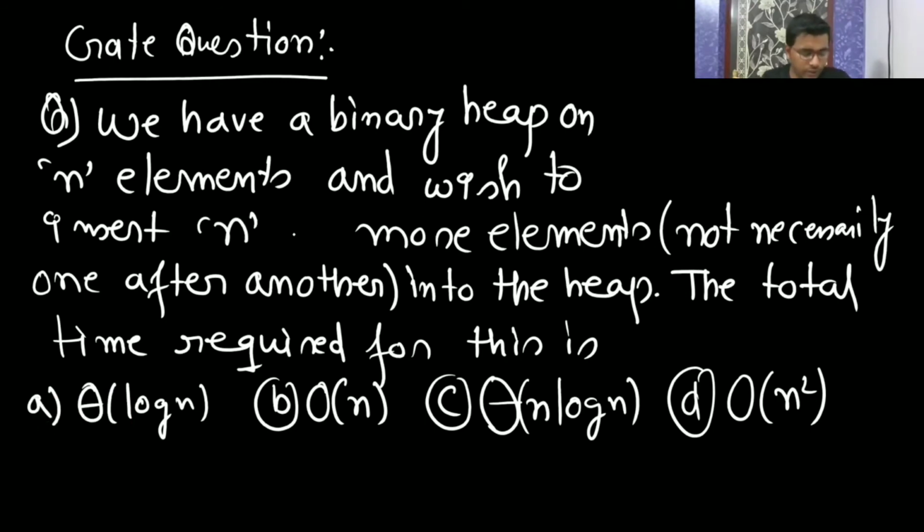n more element. Okay. So your question is, we have a binary heap on n elements, and we are wishing to insert n more elements. Now you want to insert n more elements, not necessarily one after another. I'm not saying that first one, then the n plus one element. Randomly you can insert into the heap. What is the total time required for this?